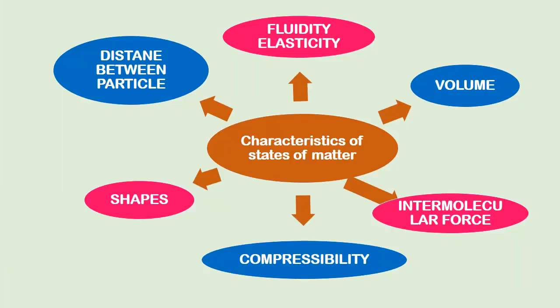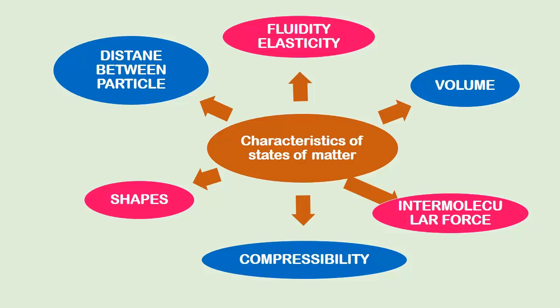See, the main characteristics of the states of matter are fluidity and elasticity. Fluidity is found in the liquid and the gaseous form, whereas elasticity is found in solid, for example rubber. Then each of them has volume. We have seen intermolecular force, compressibility.